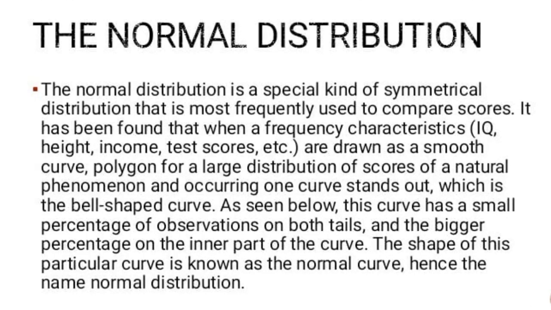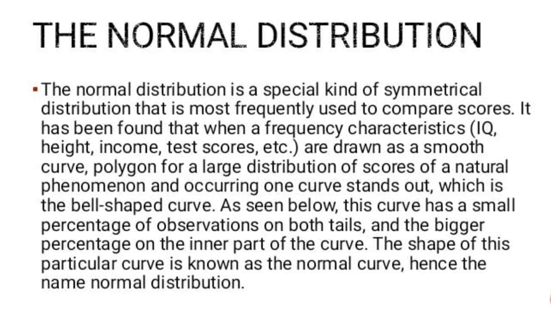The normal distribution is a special kind of symmetrical distribution that is most frequently used to compare scores. It has been found that when a frequency of characteristics such as IQ, height, income, test scores, etc. is drawn as a smooth curve polygon for a large distribution of scores of natural phenomena, one curve stands out, which is the bell-shaped curve as seen below.